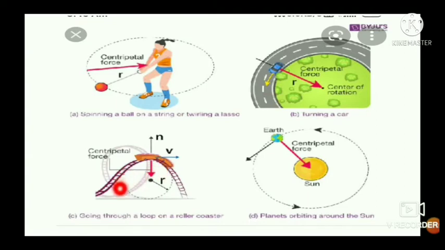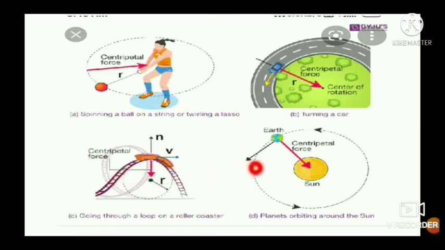In this example of loop on a roller coaster, or a circular motion along a vertical circular path, the downward force, that is weight of the body acting towards the center of a circle, provides the necessary centripetal force.